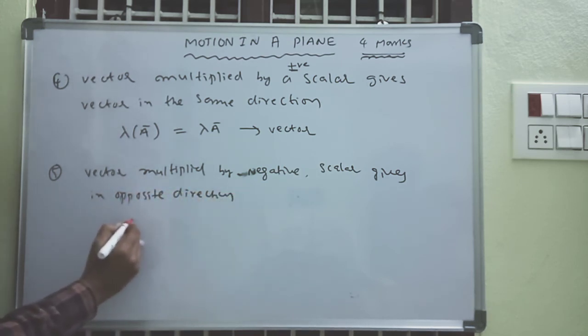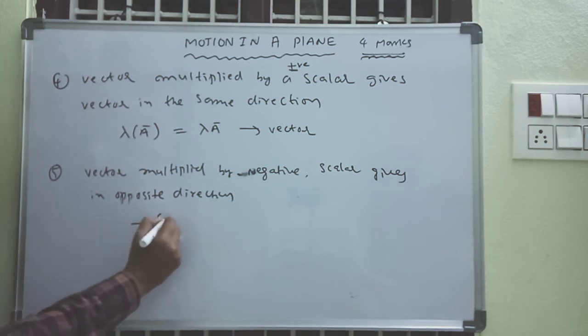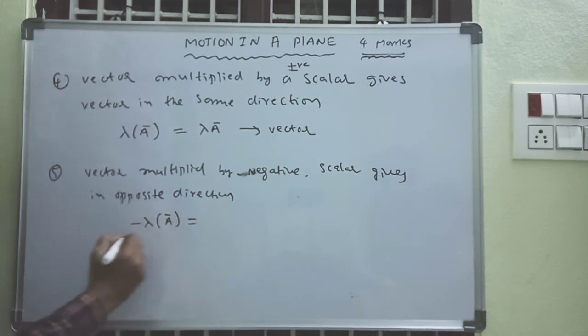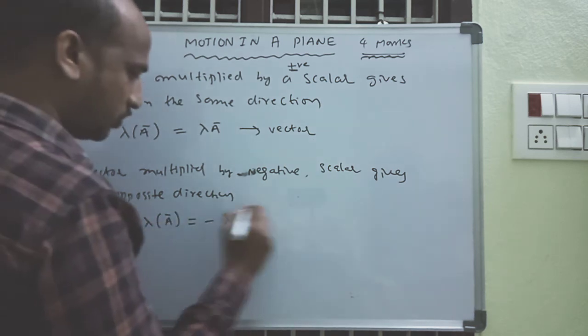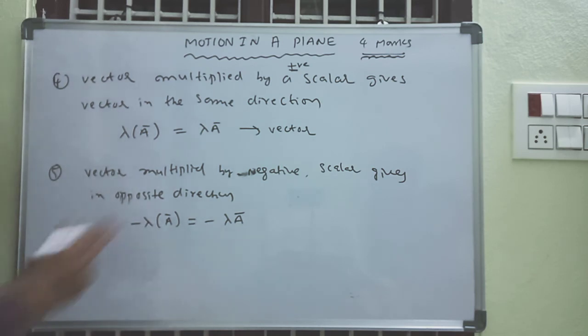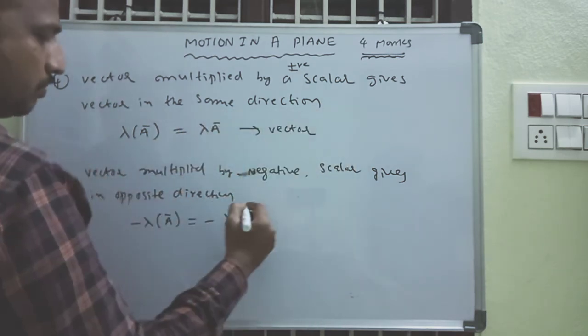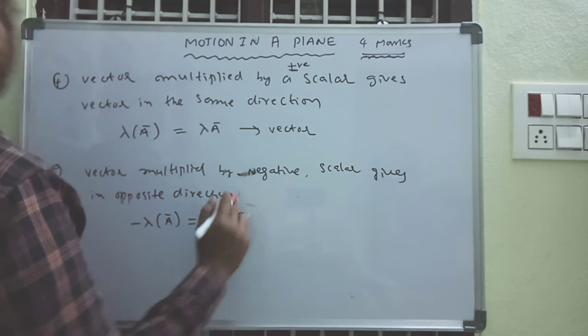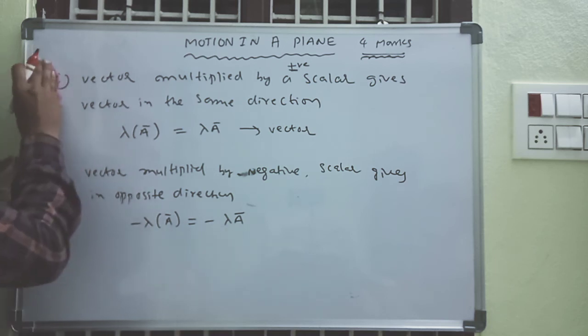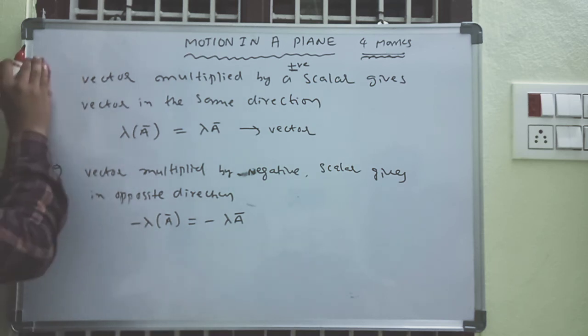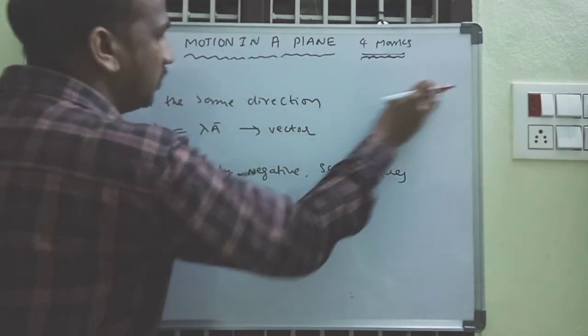For example, minus lambda is a negative scalar, giving minus lambda A. Minus lambda means negative direction, the opposite direction. Here the vector is in the positive, same direction, but here it is in the opposite direction. That is the difference. And one more topic is the parallelogram law of vector addition.